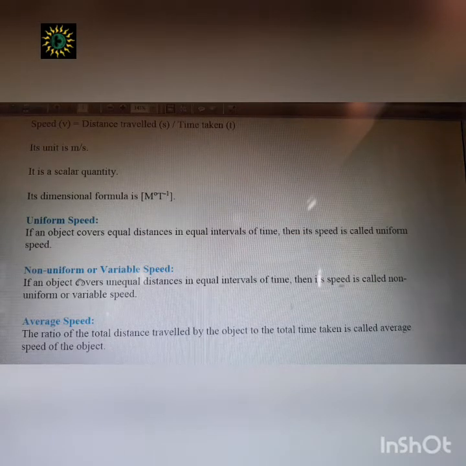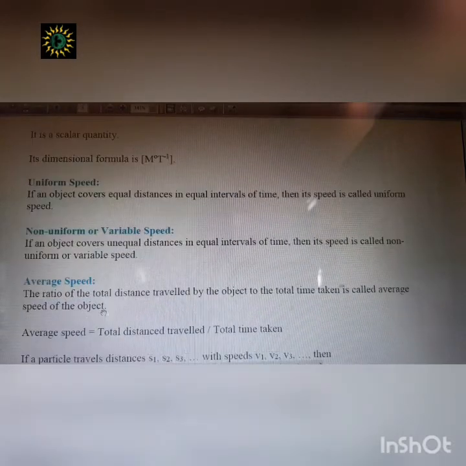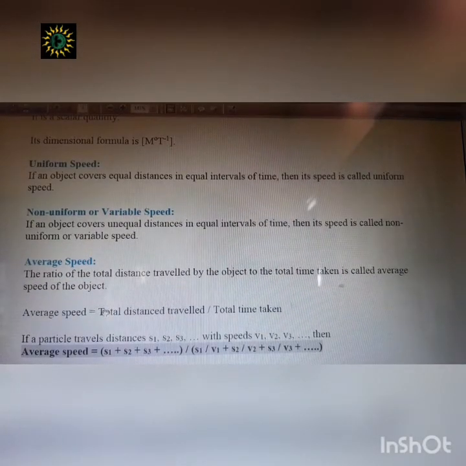So in that case, we have to take the average speed, and average speed will be the total distance covered divided by total time taken. We will not separately calculate the first 10 seconds, second 10 seconds, third 10 seconds like this. We will calculate the total distance covered.